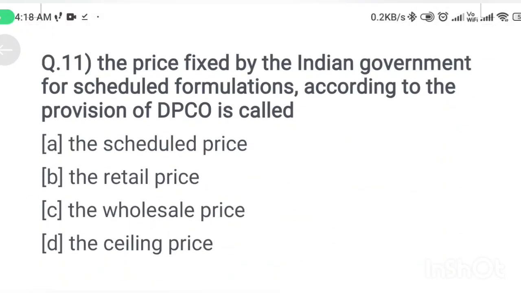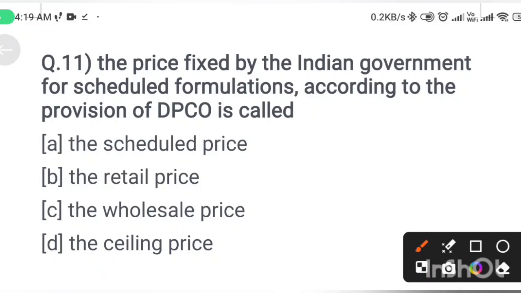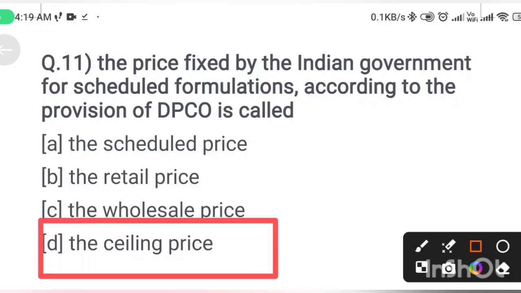The price fixed by the Indian government for scheduled formulations according to the provisions of DPCO is called: option A the schedule price, option B retail price, option C the wholesale price, option D the selling price. The price fixed by the Indian government for scheduled formulations according to the provisions of the Drug Price Control Order is called the selling price. Option D is the correct answer.